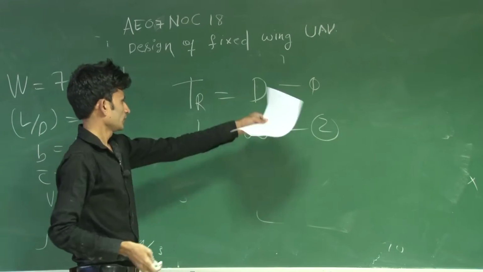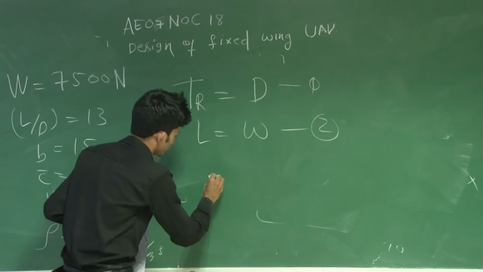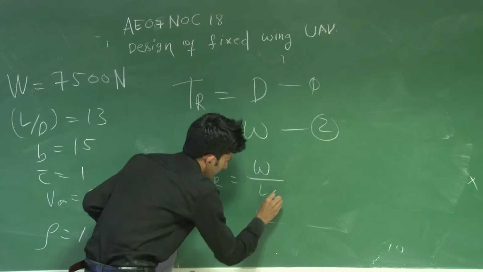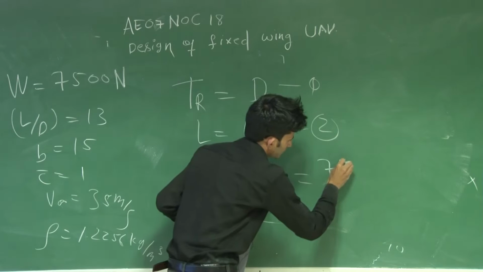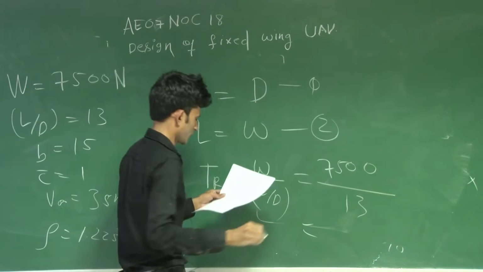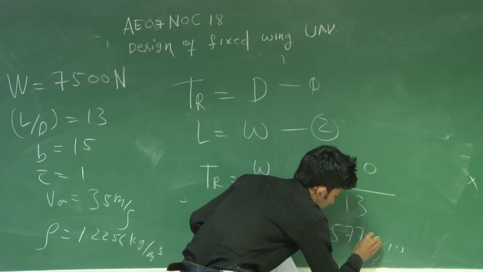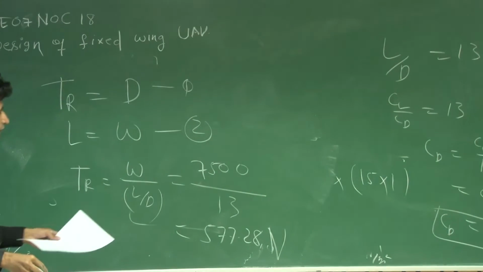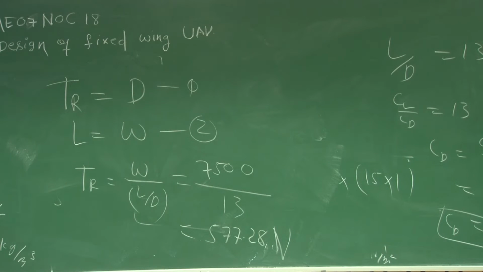If you manipulate using equation 1 and 2, you will get thrust required as W divided by L by D. W is given 7500, L by D is 13. So your answer will be 577.28, which is in Newton. This will be your thrust required.